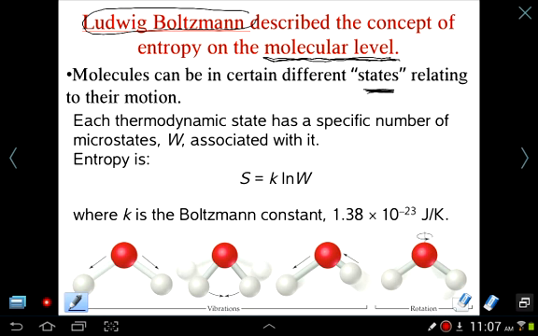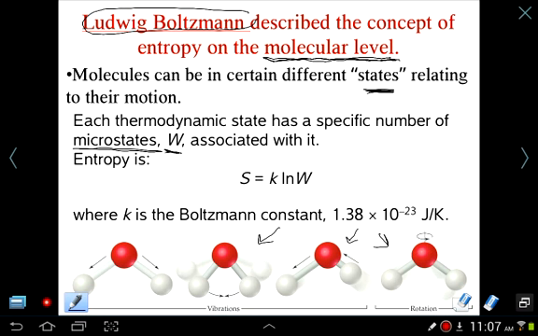So you can say if a molecule flips, that's one of its states, and if a molecule is vibrating, that's another one of its states. So here are a few possibilities of the same molecule being in all these states. And there are an enormous amount of states possible for any given molecule, and these will be called microstates. And so W is defined as the microstate a molecule is in.